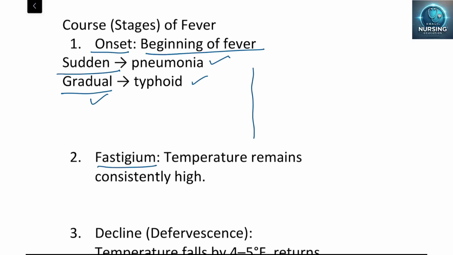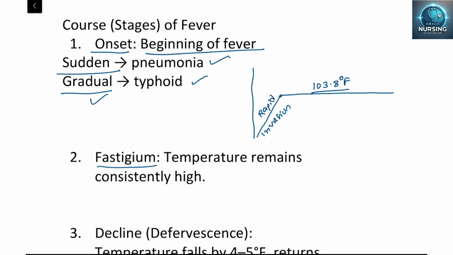There is an invasion of the bacteria, and due to the invasion there is a rapid rise of the body temperature. After a certain point, it will remain constant. Not even a single degree Celsius does it change or vary. Suppose it is 103.8 degrees Fahrenheit, it remains as it is.